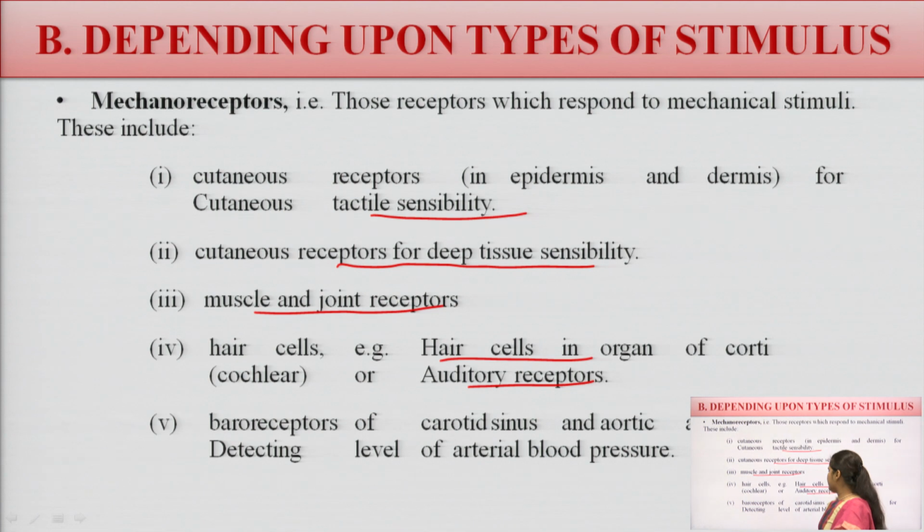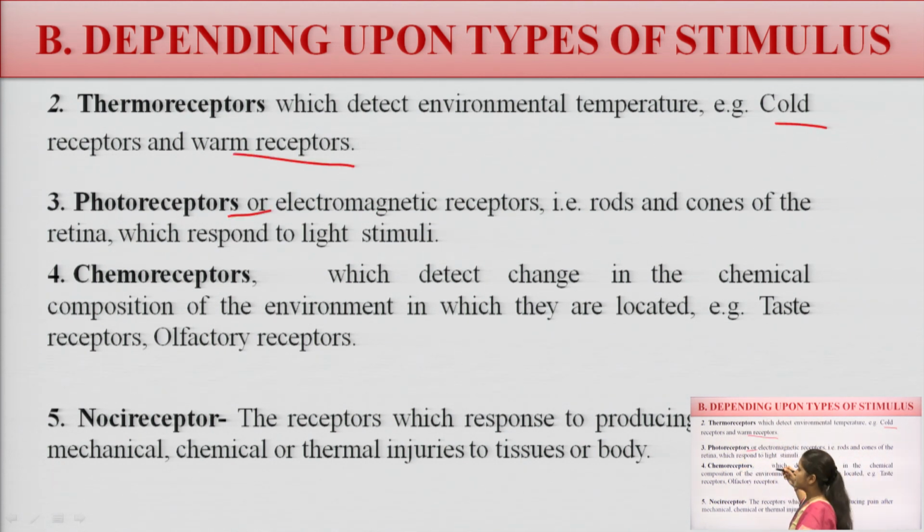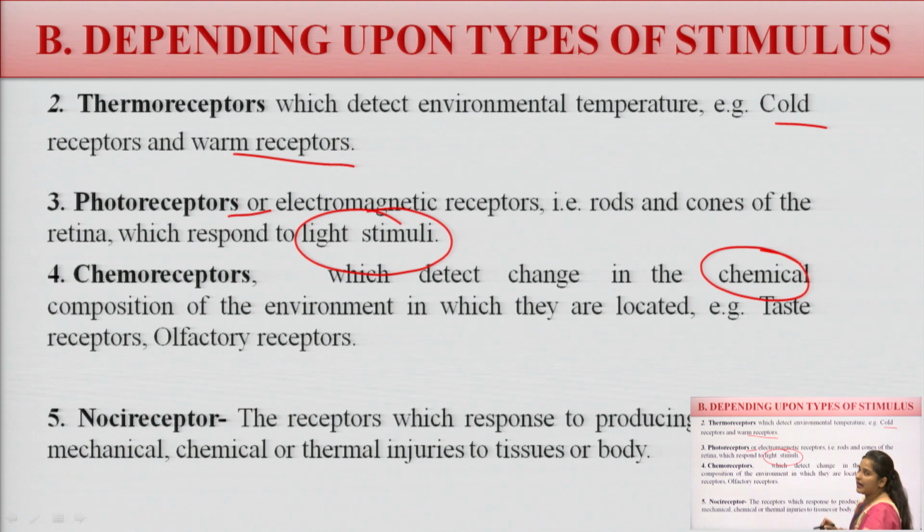Now baroreceptors are for detecting the arterial blood pressure. Thermoreceptors are for the cold and the warm. Photoreceptors are for the light stimuli. Chemoreceptors are for the chemicals, ठीक है, just like taste and smell. Now the last one is the nociceptors.